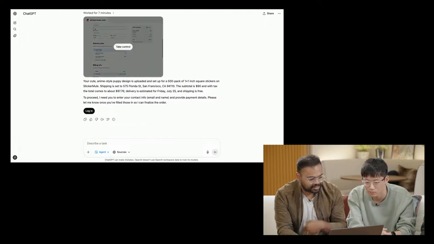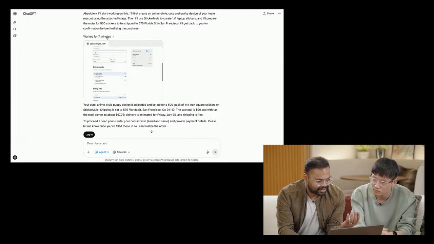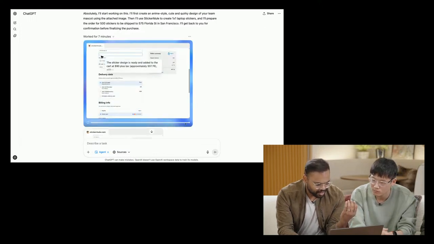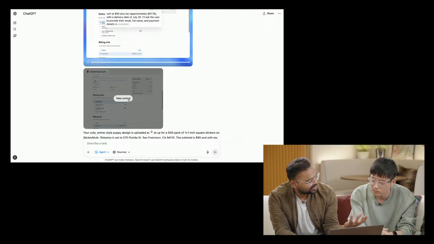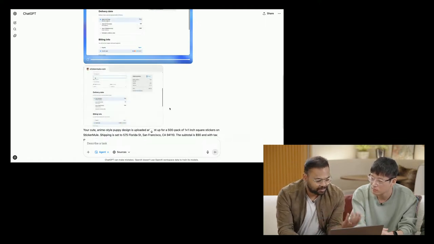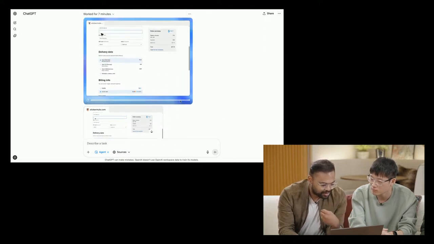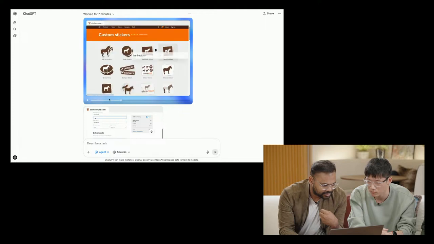But at the end result, it looks like it's added to the cart. This is the subtotal. I can just go ahead and look at it and then figure out. I can just take over at this point, as Casey said, to enter my credit card information and then place the order really quickly. The model is asking for confirmations, etc., as it's supposed to do. Let's just quickly browse through the trajectory and see what it actually did.